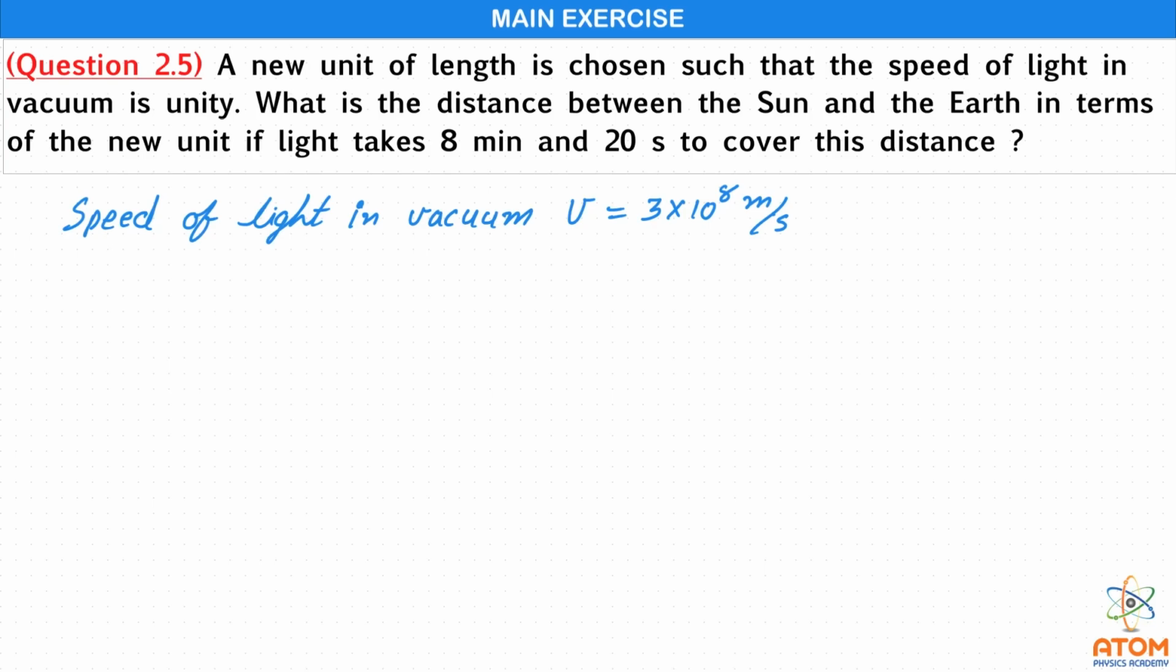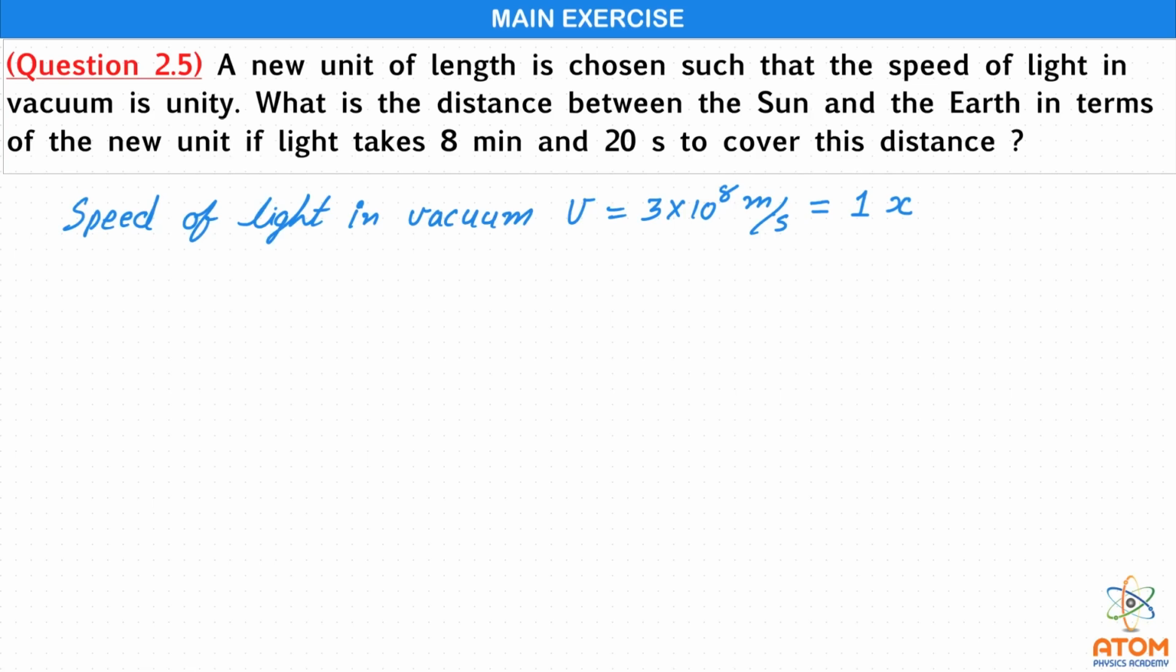Now let us say in the new unit system, the name of the unit of speed is x. So we can say this is 1x, because it is said that the speed of light in vacuum is taken as unity. That's why we are writing speed of light, that is 3 into 10 raised to 8 meter per second, as one unit. This x is the name of that unit in the new unit system.